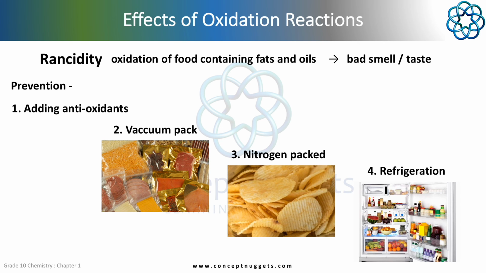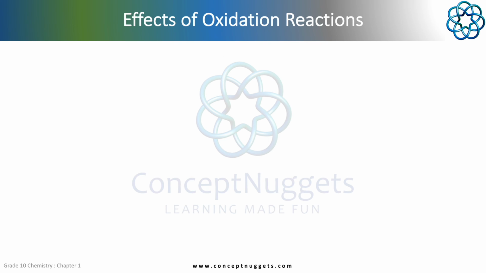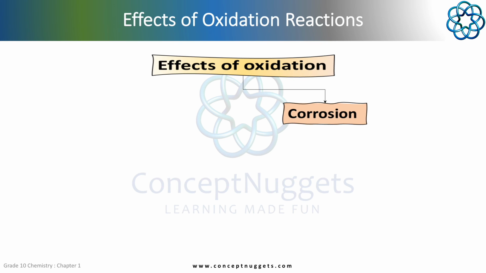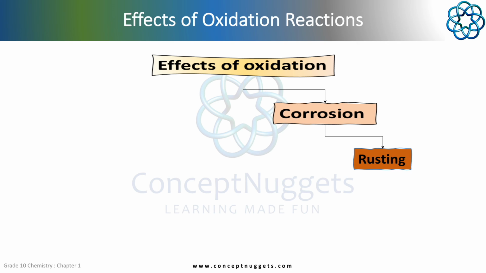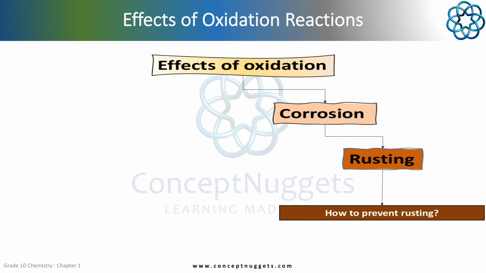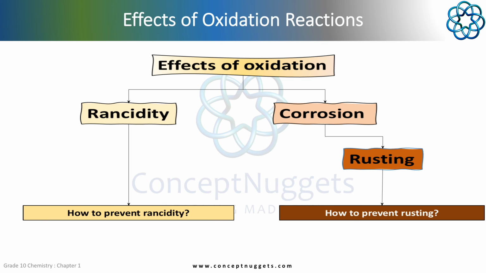To summarize, in this topic we have learnt about everyday effects of oxidation reactions. We learnt about corrosion, and we learnt that rusting is a type of corrosion, and we learnt about how to prevent rusting. Similarly, we learnt about rancidity in food, and how rancidity can be prevented or delayed.